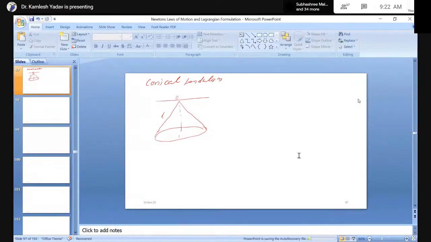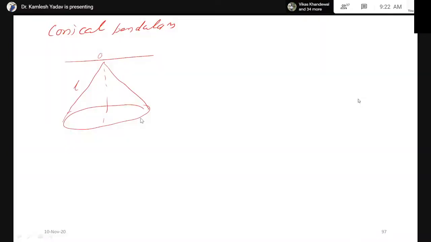Now, what is the conical pendulum? In the case of a conical pendulum, let us consider a normal pendulum having length L, and its point is fixed at point O. Now, suppose this pendulum is not oscillating but rotating in a circle, which is known as a conical pendulum.